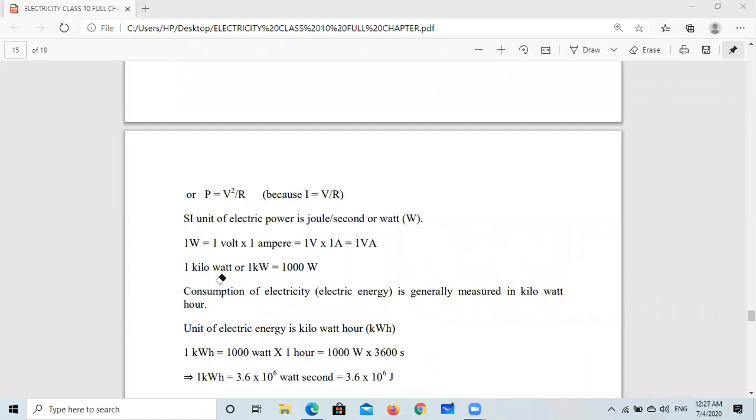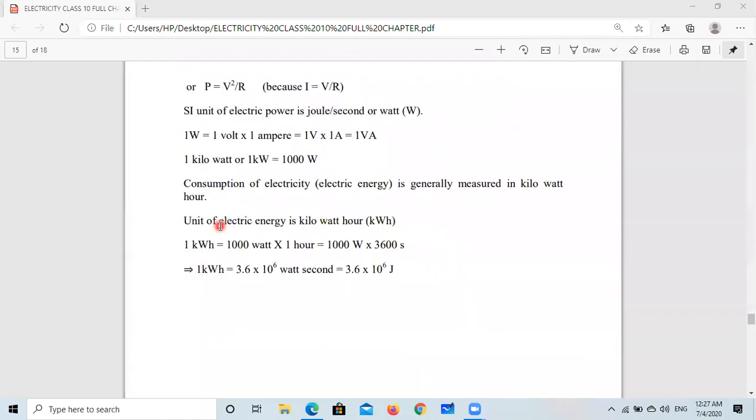Here, 1 kilowatt equal to 1000 watt, simply because kilo means 1000. Consumption of electricity is generally measured in kilowatt hour, so the unit of electric energy is kilowatt hour. What is the meaning of kilowatt hour? 1 kilowatt means 1000 watt, and an hour should be converted into 3600 seconds.